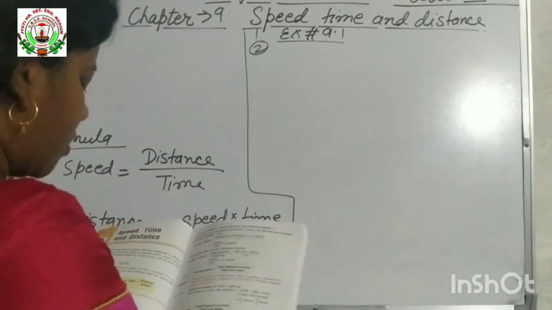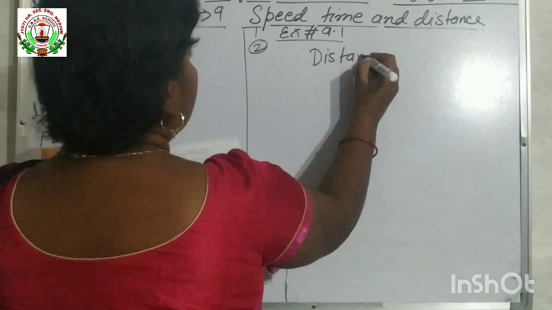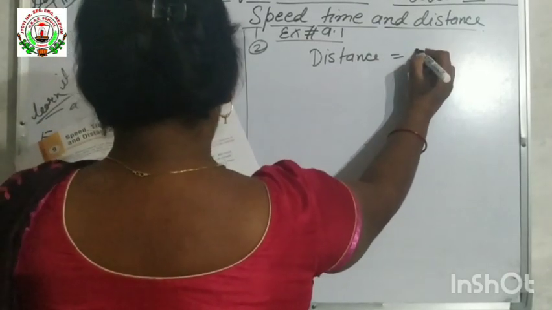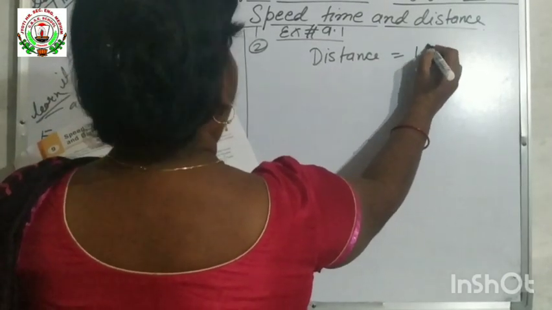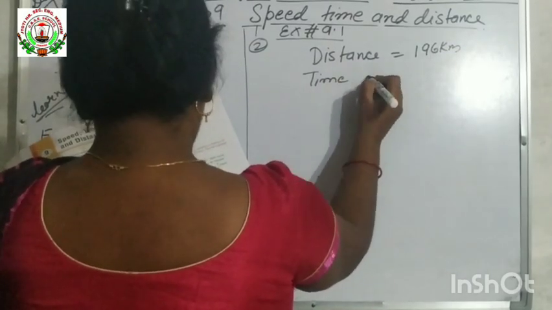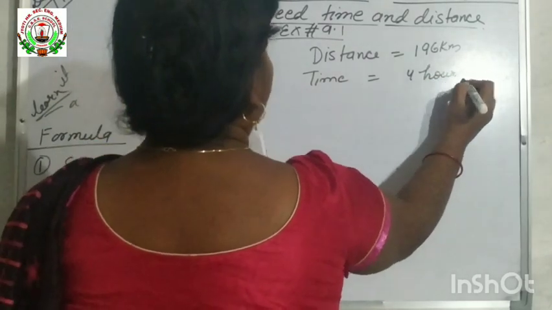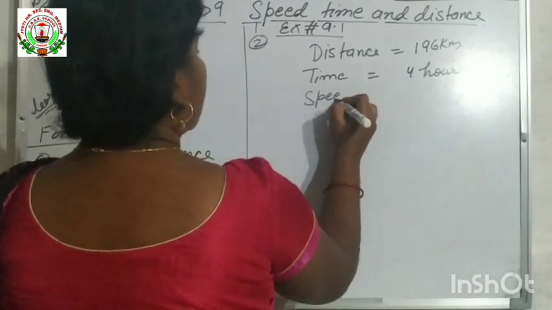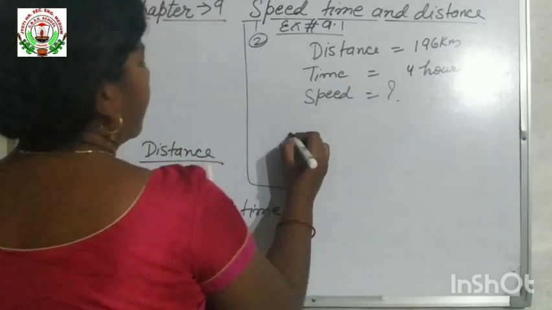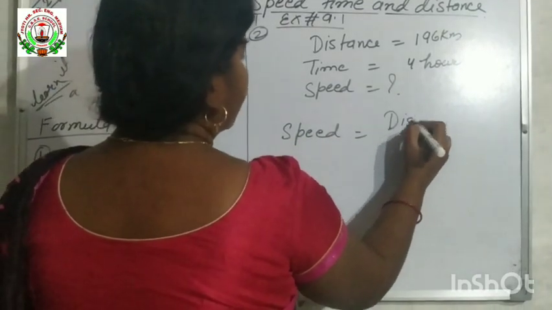So again we have to find out average speed. Now what is given? Distance is given, 196 km, and time is given. Time is equal to 4 hours. Now we have to find out speed. Again we will use the formula. Speed is equal to distance by time.